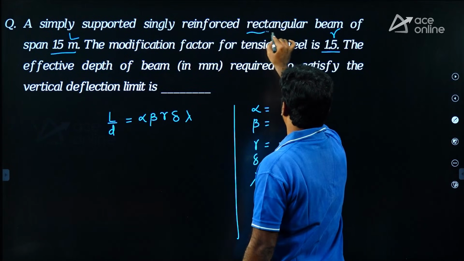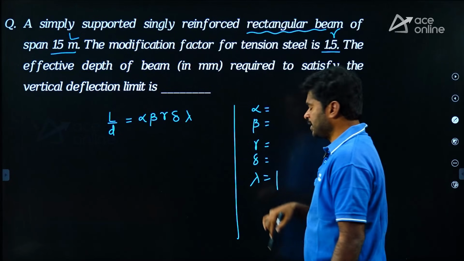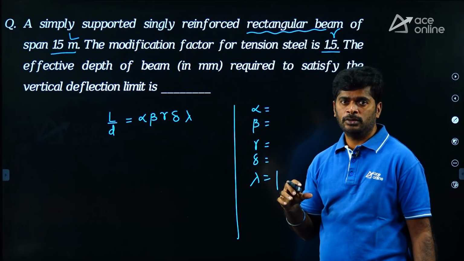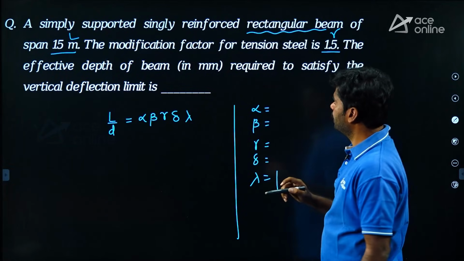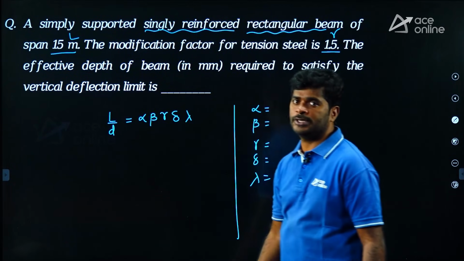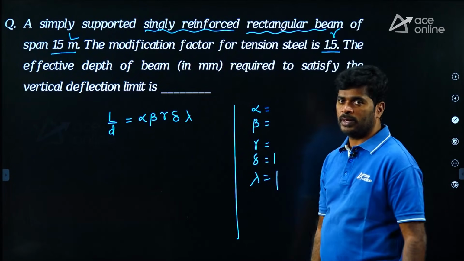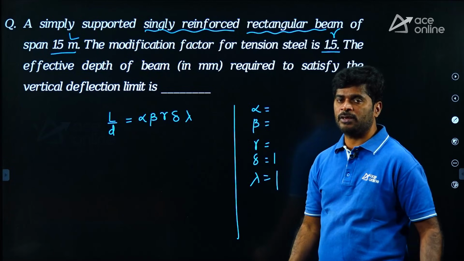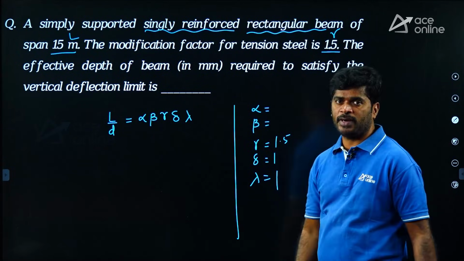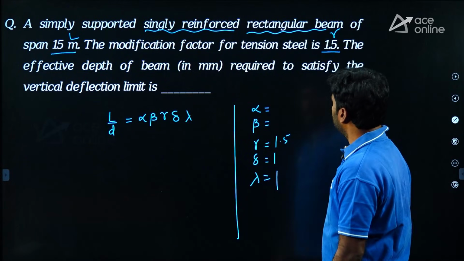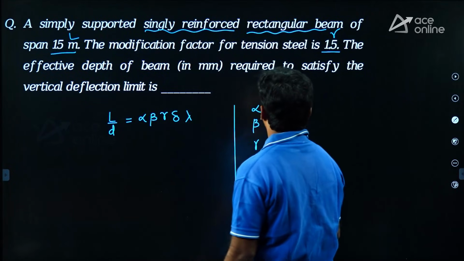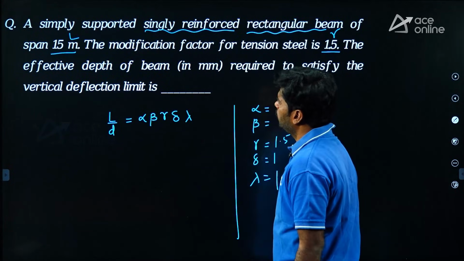They have mentioned a rectangular beam. For rectangular cross section, lambda equals 1 from the graph. And they have given that it is singly reinforced. For singly reinforced sections, delta equals 1 from the graph given in IS 456-2000. Then gamma they have given, the modification factor for the tension steel. Then what about beta? Here the span of the beam is given as 15 meters.